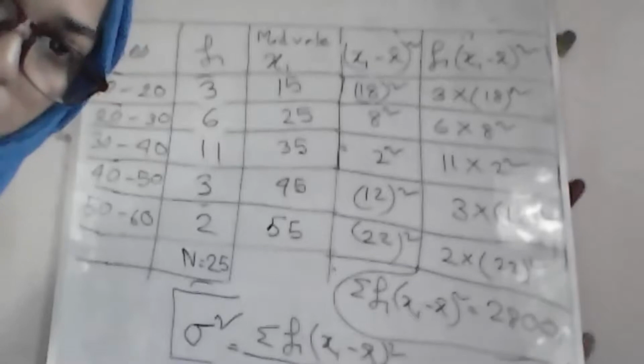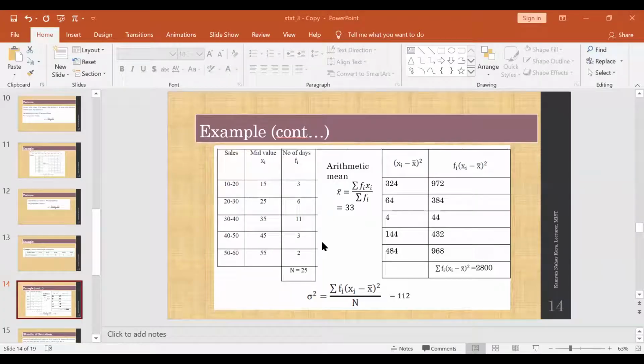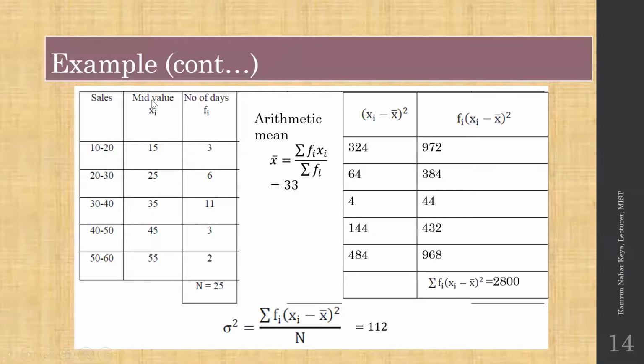So I'm sure you get all of this. If you have any problem, you can just ask. I'm just going to the next one, because all the problems from these topics can be done from the same math. So I am just using the same math, and this is the calculation I have done in the slide. All the things are done in the table, or you have to make the table very nicely in the script. So you have to take this mid value, and the frequency will be given, and this arithmetic mean I'm showing in the table, but you don't need to show it in the table.